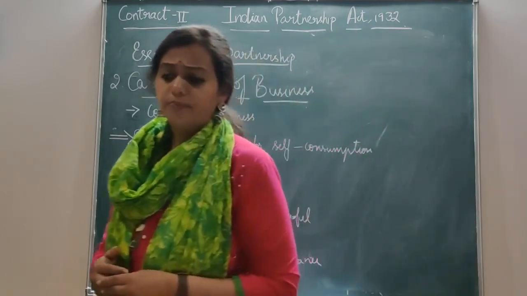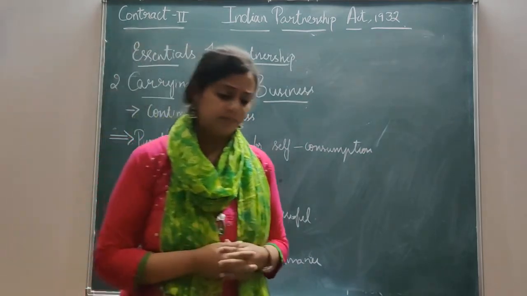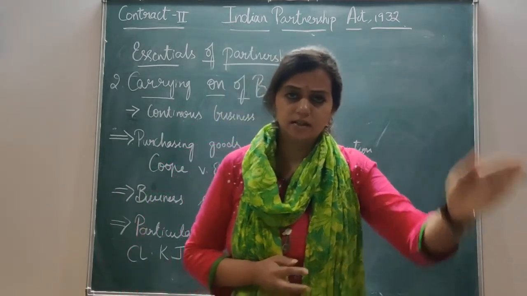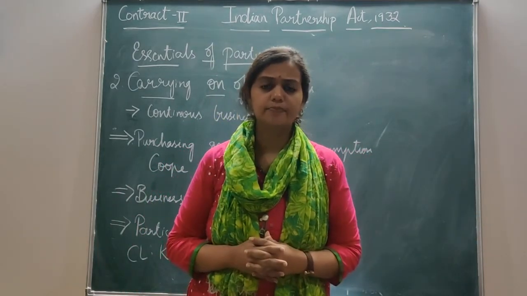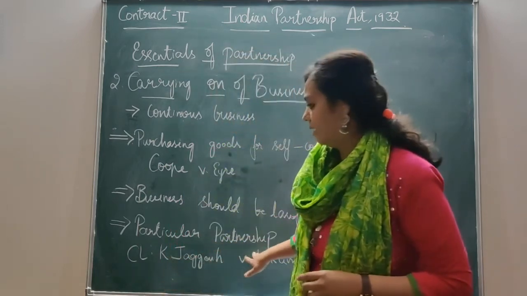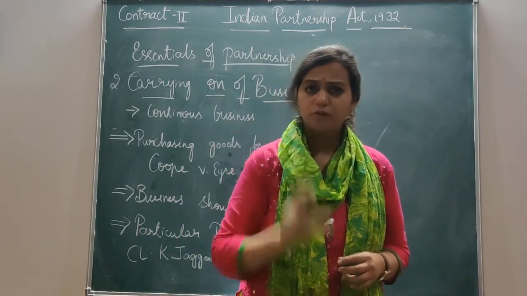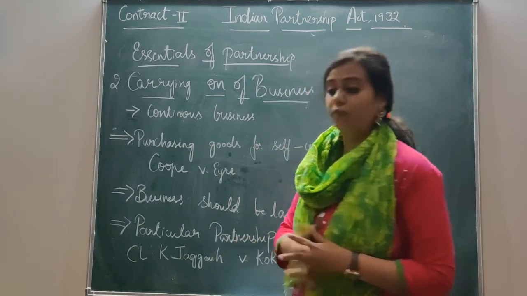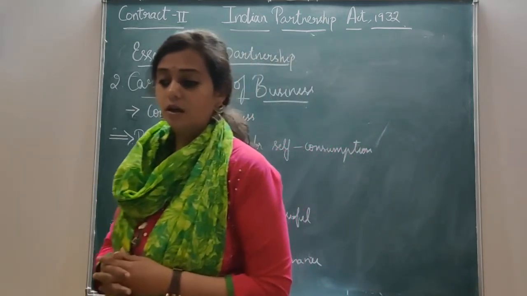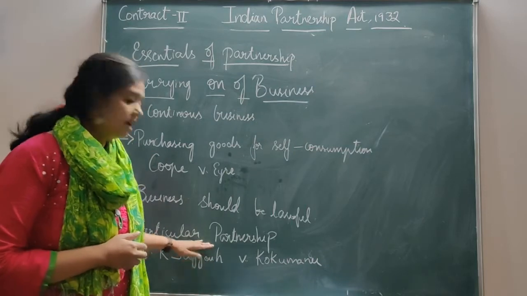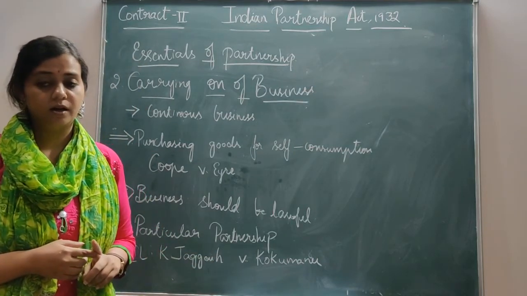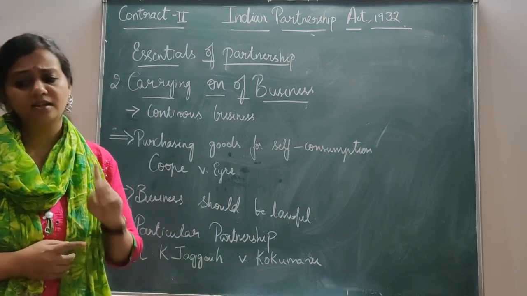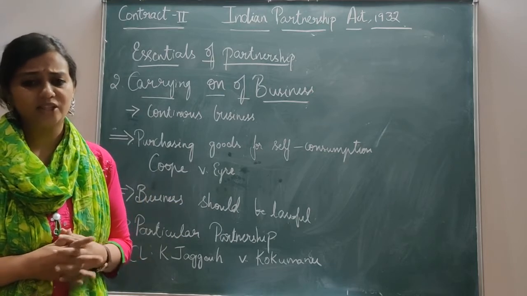Otherwise, a simple example: if there is a production of a film, a movie. Is it a simple one? It has certain other business transactions also, right? So that is called a particular partnership. Though they are entering into one sort of business, still that business has a series of transactions. That is given under Section 8 of the Partnership Act. So it means there is a continuous relationship, but it is a single undertaking with a continuous relationship, and there is a series of transactions that takes place.